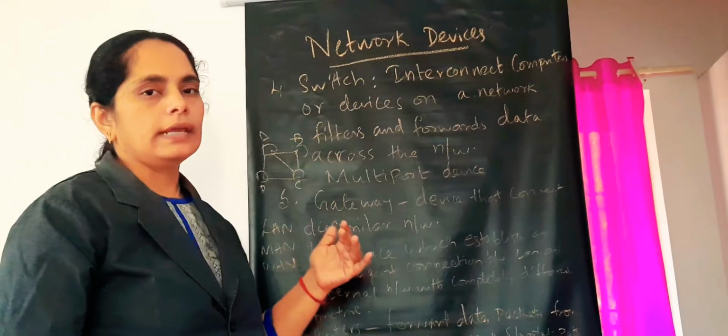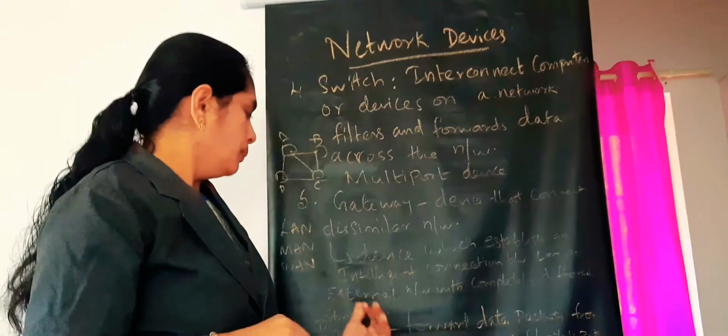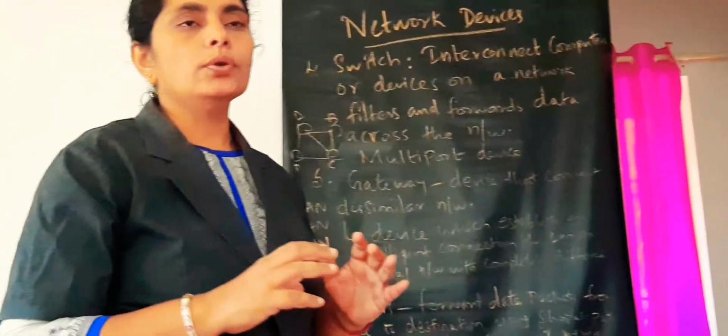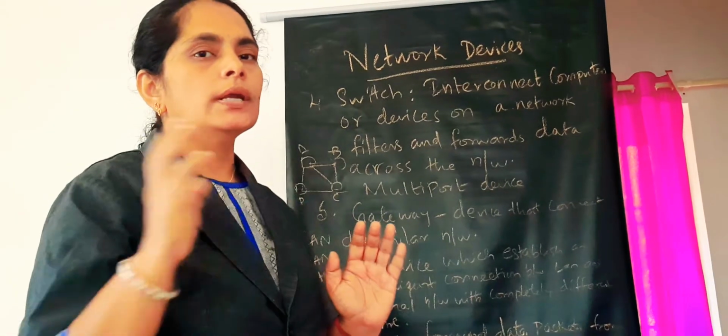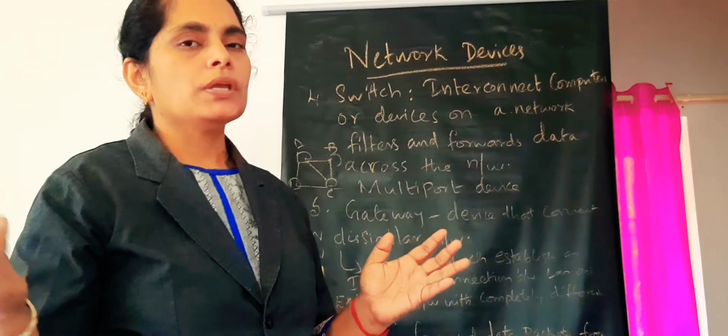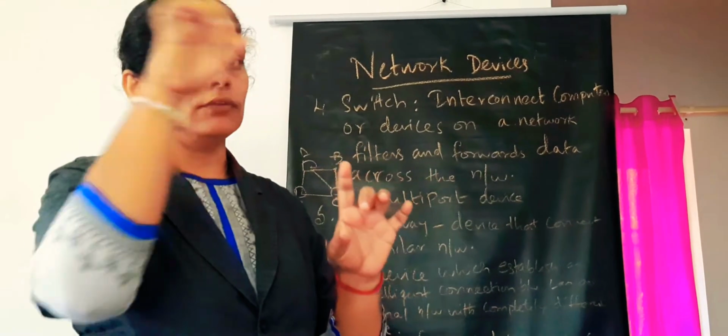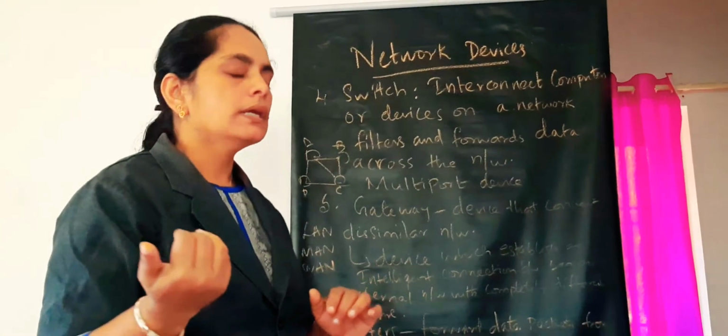Then we go to the gateway. It is used to connect dissimilar networks, LAN to WAN, different types of data structures that you can connect by using a gateway. The next one is routers. I told you it transmits the packet from source to destination. The router's job is routing from source to destination. It will find the shortest path and the data packets will be transmitted along it.